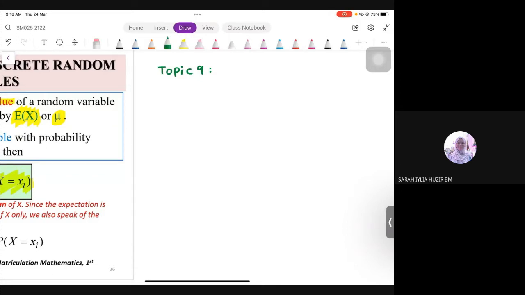Okay, kita start balik dengan awal hari tu. Awal nak cari mod. Okay, in order to find mod, we have to refer to the highest probability. Saya tulis highest probability, highest P. So, refer to probability part.